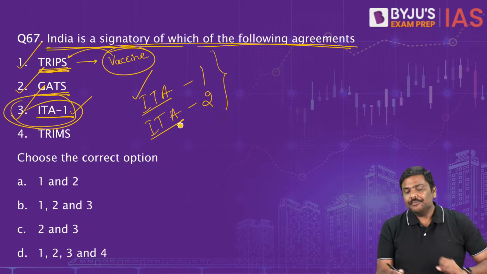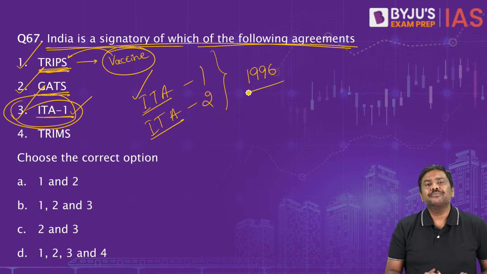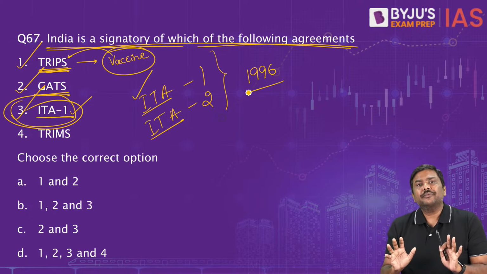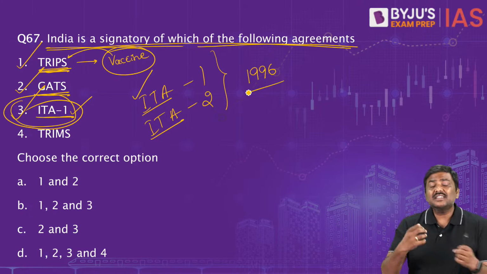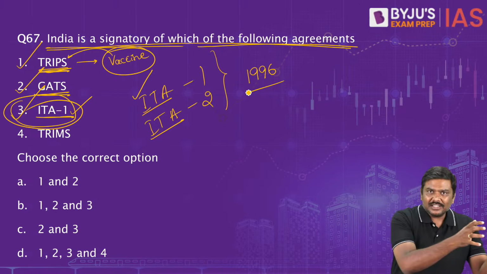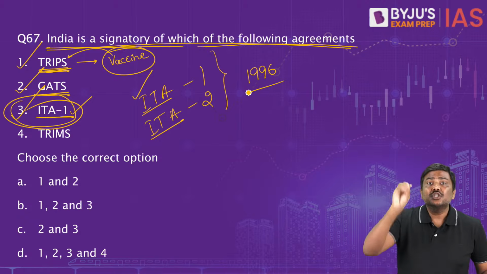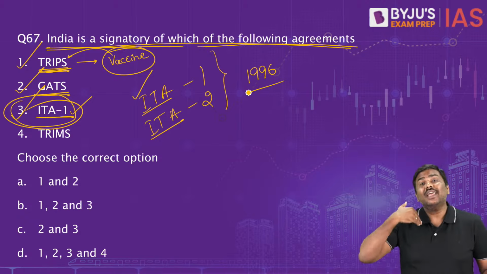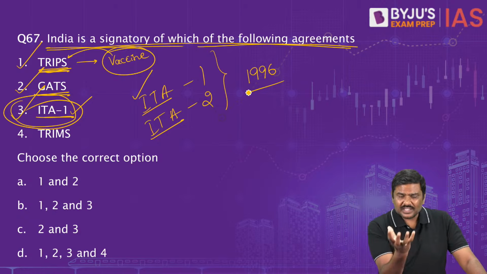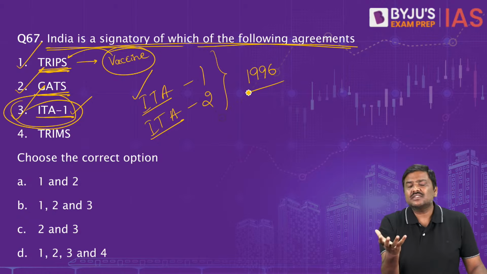ITA 1 was signed in 1996 and India has implemented ITA 1. Under ITA 1, or basically ITA, what do they talk about? Information technology, that is, certain equipment related to information technology, whether they are imported, etc., taxes or tariffs should not be imposed on it. We should eliminate the tariff on it. Is it okay? I'll repeat it again. What is the basis of ITA, either ITA 1 or ITA 2? What is the basis of it?